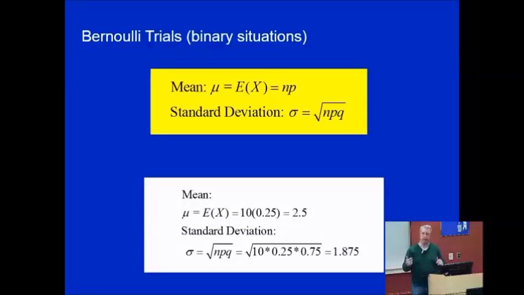So in our example with the multiple choice questions, we expect that over time students would receive a 2.5 out of 10 if they continued this blind, random guessing solution. And the standard deviation of that would be 1.875, fairly small standard deviation, very low result, so it looks like students overall are not going to be passing that test unless they study.